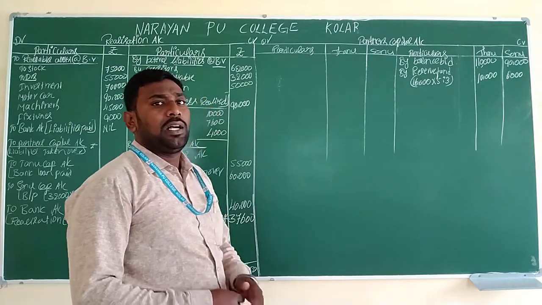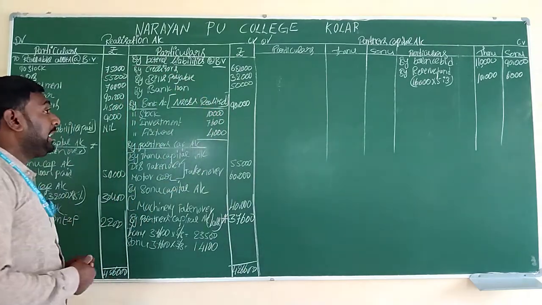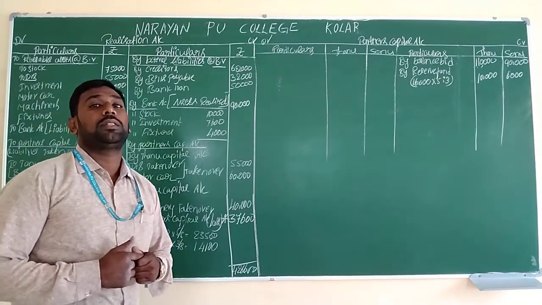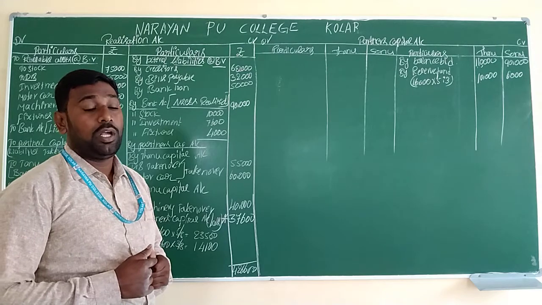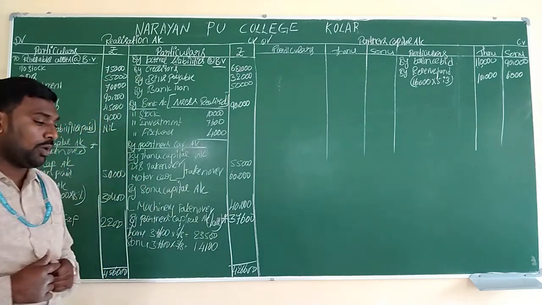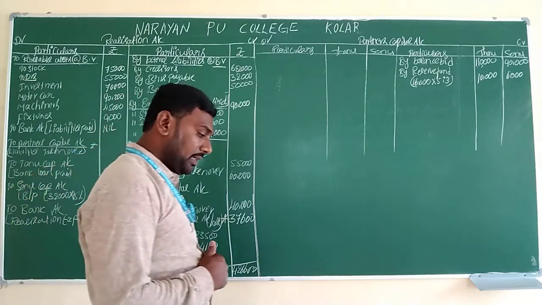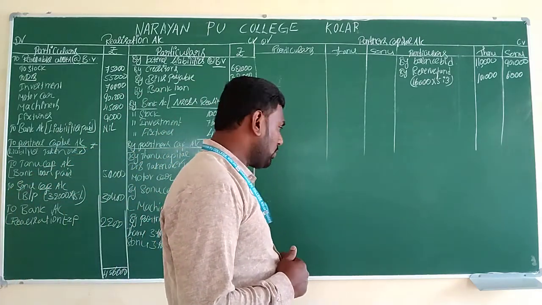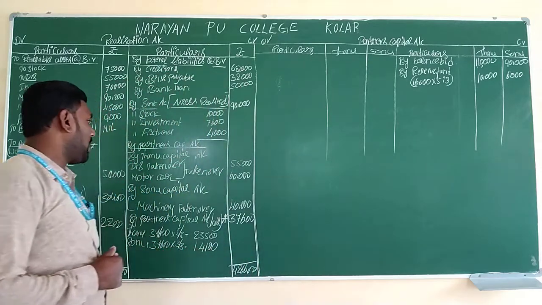Next come to the realization account. In this realization account, in a few places we have to use the term partners' capital account. In which steps do we have to use the term? First we have to see the realization account.